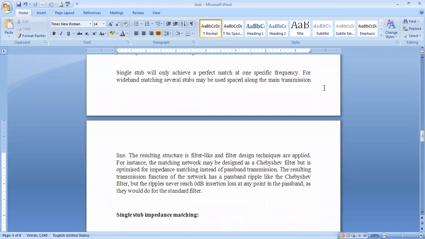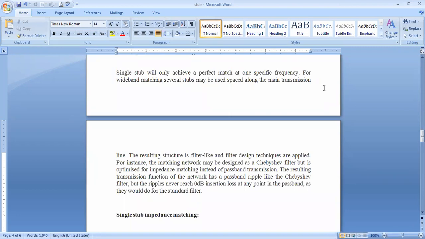A single stub will only achieve a perfect match at one specific frequency, that is the resonant frequency of that stub. For wideband matching, several stubs may be used, spaced along the main transmission line. When we use two stubs, that is called a double stub. If you use more than two stubs, that is called multi stub.